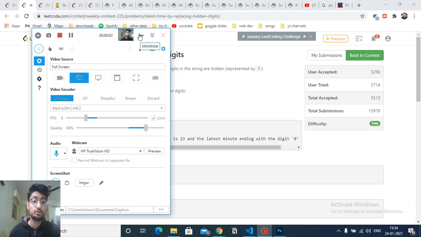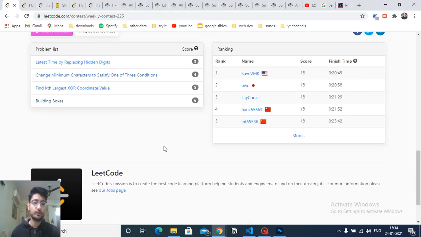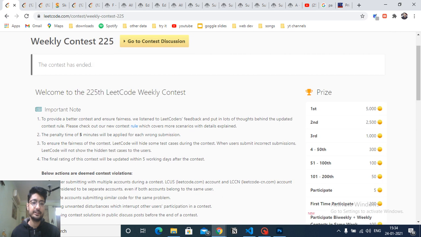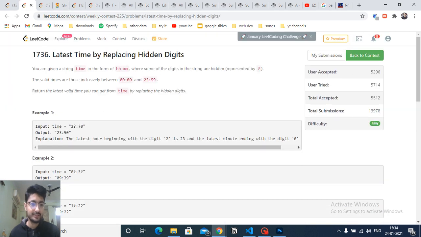Hello friends, so today we can discuss the first two problems from the latest LeetCode weekly contest 225. The first problem is latest time by replacing hidden digits. As you can see in this problem, you are given a time in the format of 00:00 to 23:59.